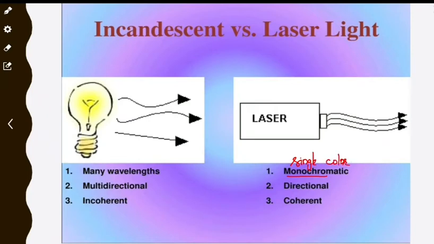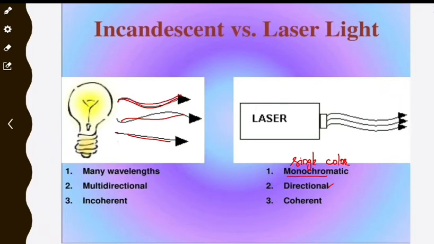So either a single color of light is coming out from the laser source, or a single wavelength of light is coming out from the laser source. But in the case of an incandescent lamp, many wavelengths are coming out. And also, look at the directionality. It is highly directional. All the waves coming out are highly directional in nature. But here they are multi-directional.